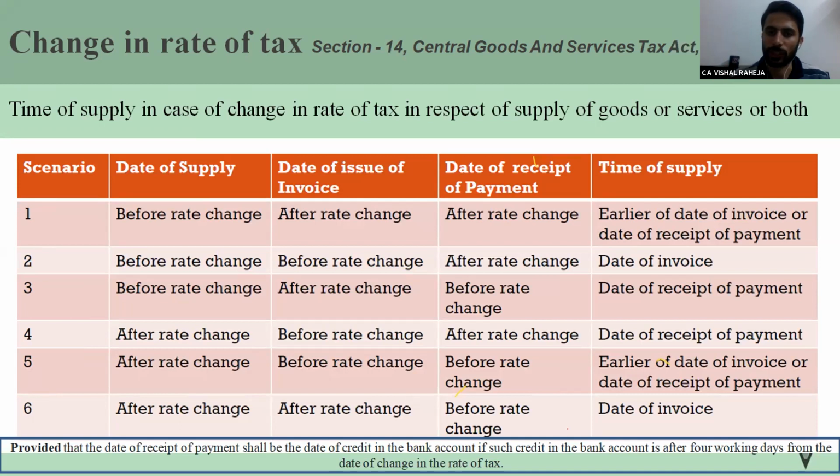I repeat my question. I made a supply of 1 lakh shoes to a client. I charged 5% GST. After the change of rate on the 10th of January, those goods are returned to me. The supplier is generating the e-way bill. He is issuing the credit note for the goods being returned. What would be the rate on that? Whether it would be 5% or 12%.